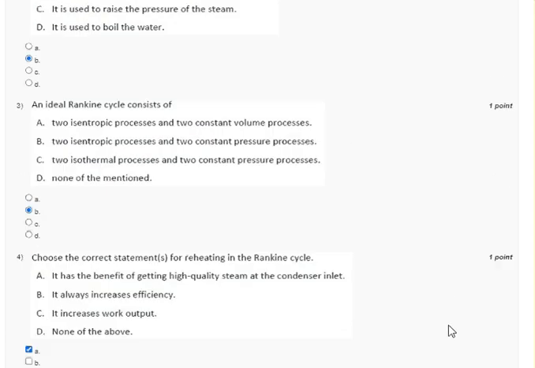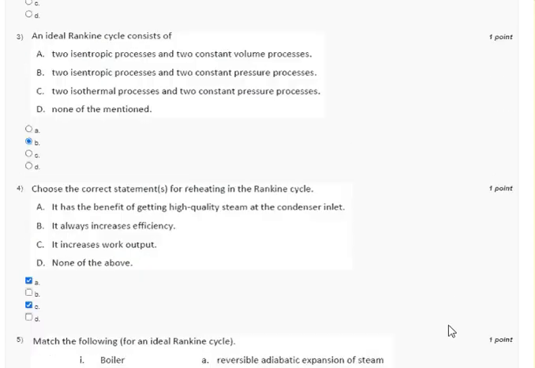Next question. An ideal Rankine cycle consists of two isentropic processes and two constant pressure processes. So option B is correct. Two isentropic processes in pump and turbine, and the two constant pressure processes in boiler and condenser.